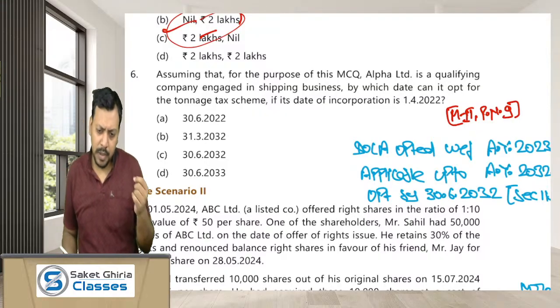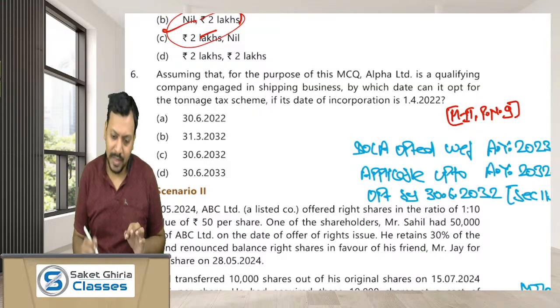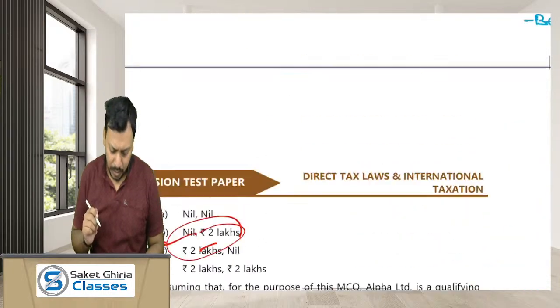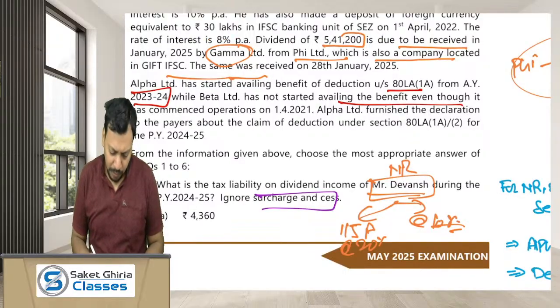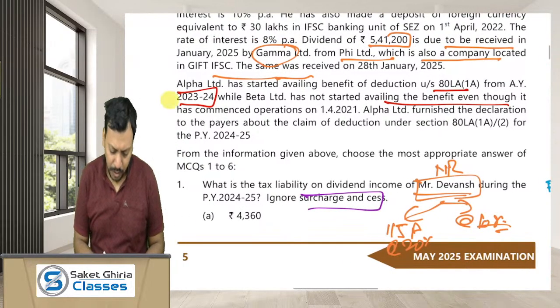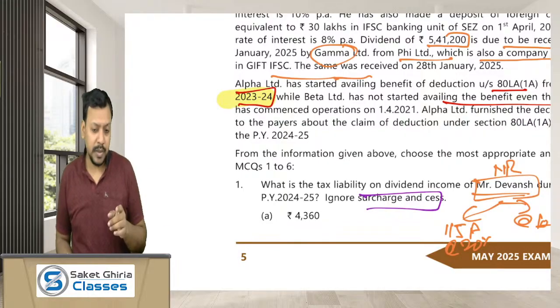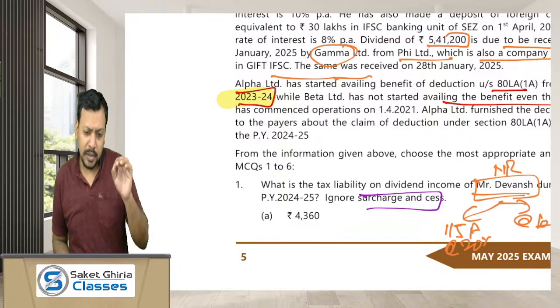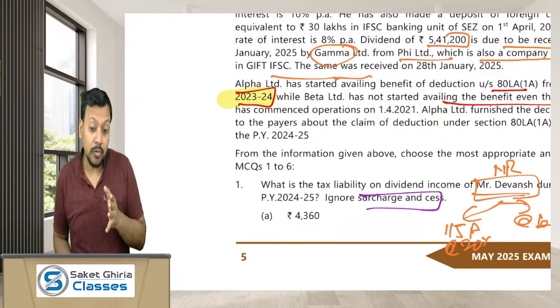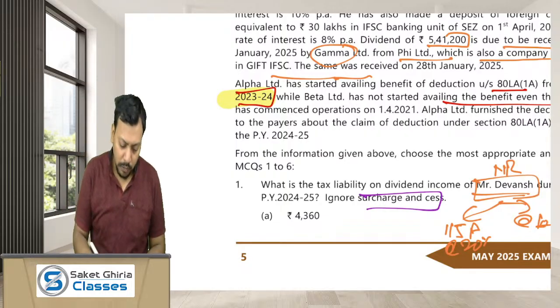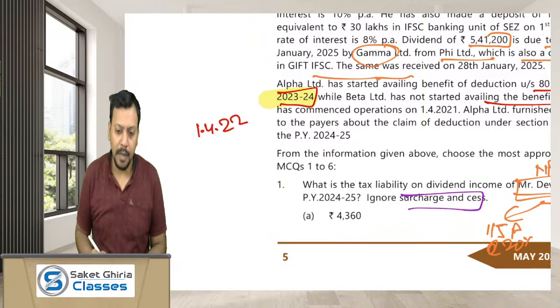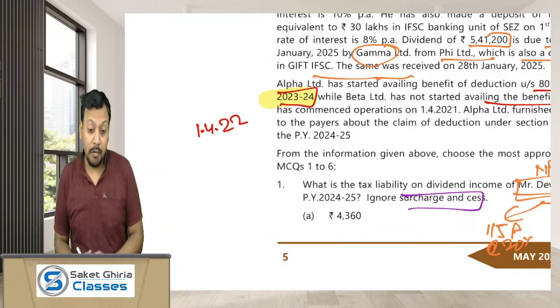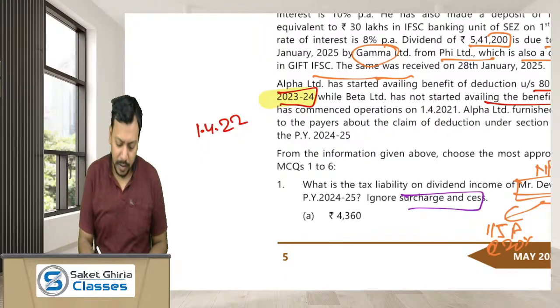When Alpha has opted for 80 LA, with effect from assessment year 23-24, it means previous year 22-23. It means it started from 1/4/2022. From when the 80 LA deduction is effective for Alpha, 1/4/2022, when will the 10 years end? 31st/3/2032.